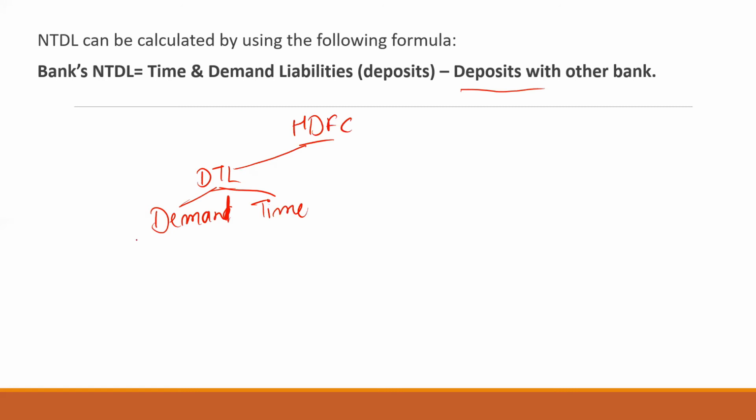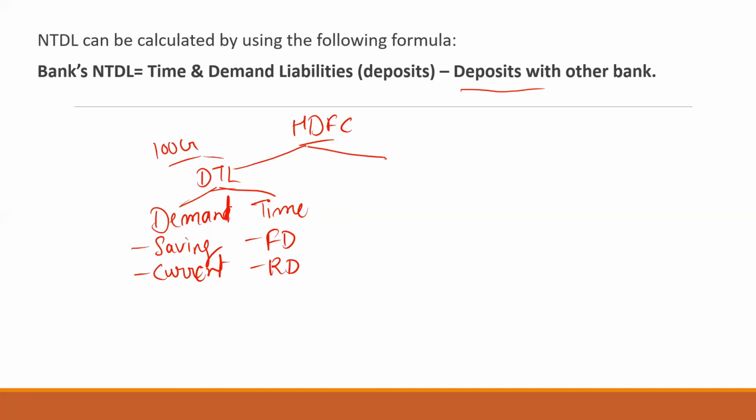Okay. In the demand, we have two types, that is the saving account and the current account, right? And in the time, we have the FD, fixed deposit, and the second one is the RD. So you can say that in the DTL we have two things: demand and time, that is saving account, current account, FD and RD. Let's take a figure of 100 crore. Right, HDFC has DTL, that is the public deposits, of 100 crore, right?